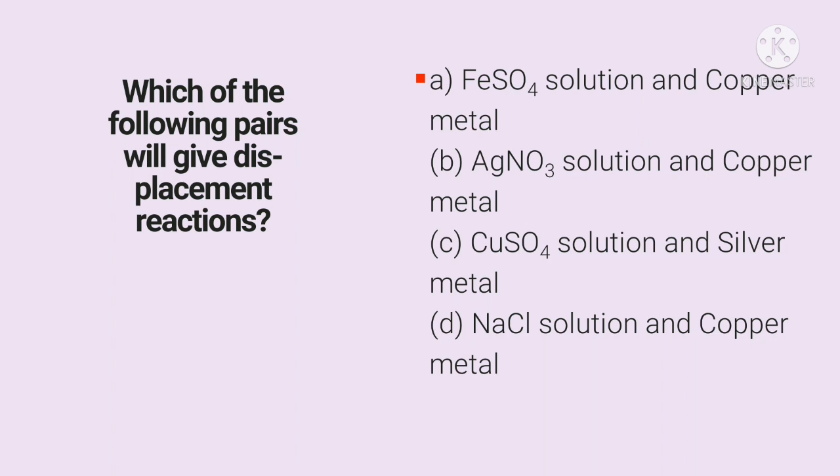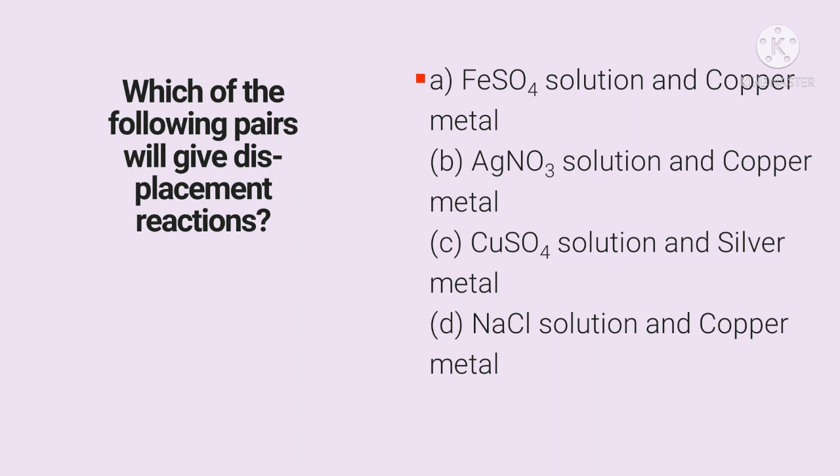Which of the following pairs will give displacement reactions? So, displacement reaction means what? A highly reactive metal displaces a less reactive metal. This is the concept of displacement.